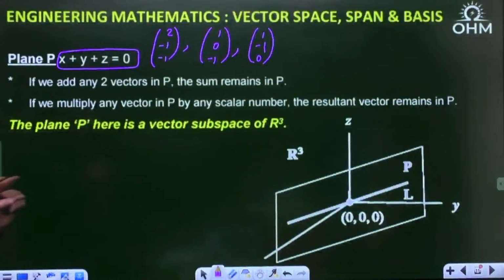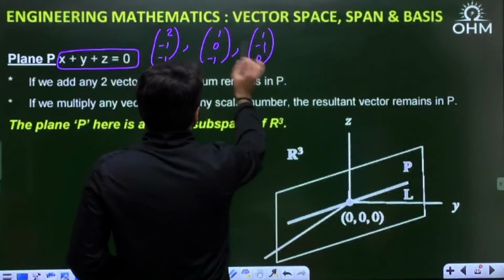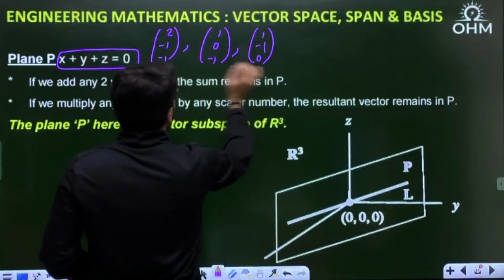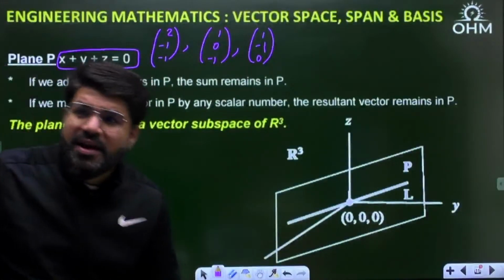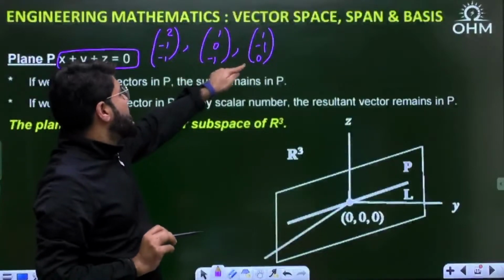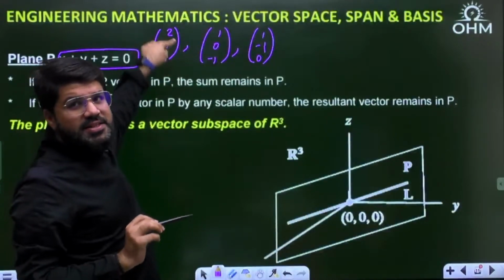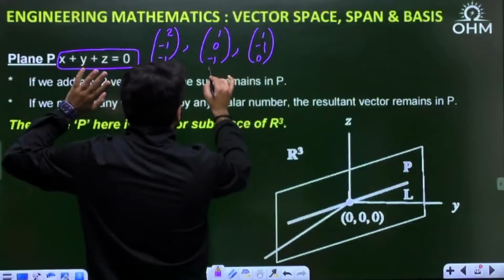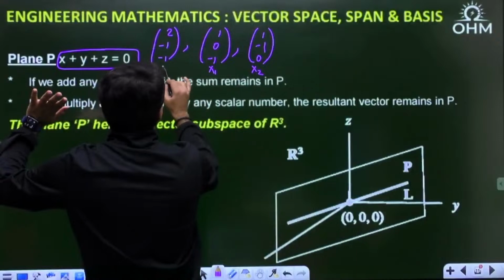Is that clear? Now, what you can notice is when you add these two, 1 plus 1 is 2, 0 plus minus 1 is minus 1, minus 1 plus 0 is minus 1. So when you add these two vectors, this is the resultant. Let me say this is x1, this is some vector x2, and this is some vector, suppose x.